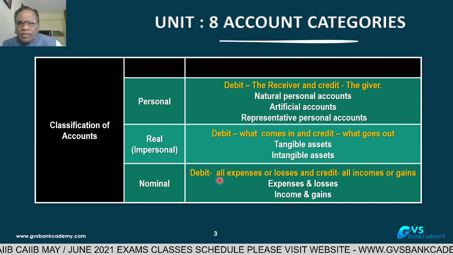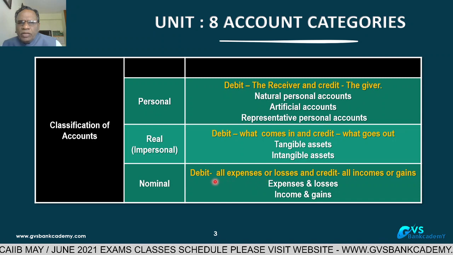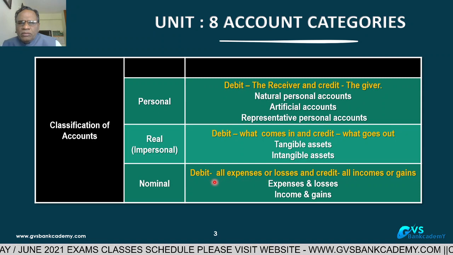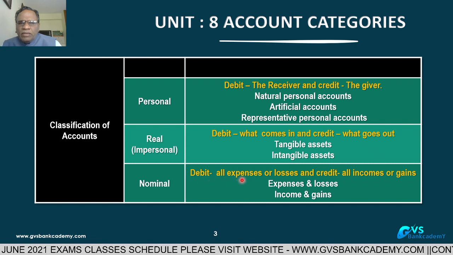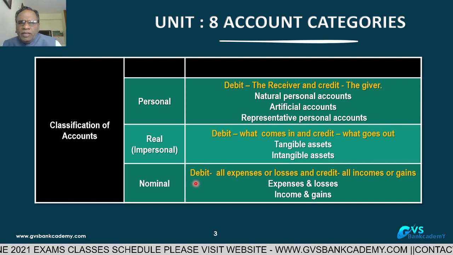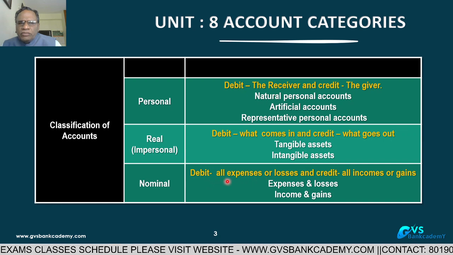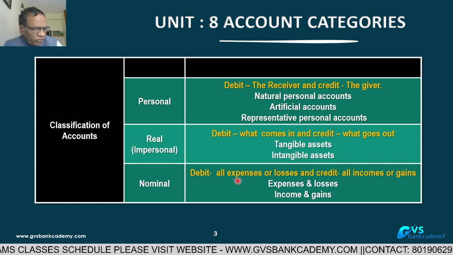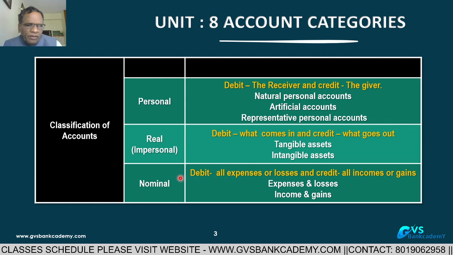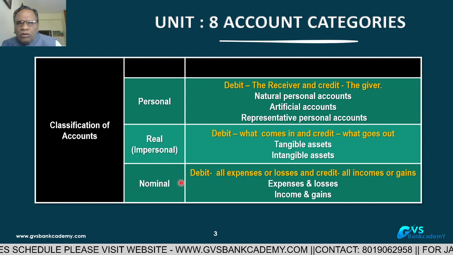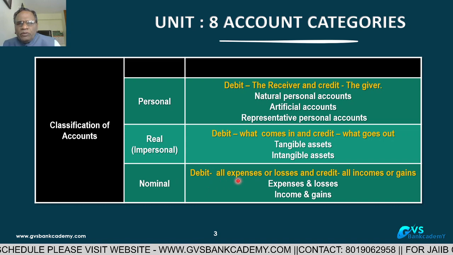Whenever in your bank we are paying rent, debit P&L rent account. Salary: debit P&L salary account. Electricity bill: debit P&L electricity account. Debit transportation charges, debit insurance premium paid. So all expenditure we are debiting to P&L.